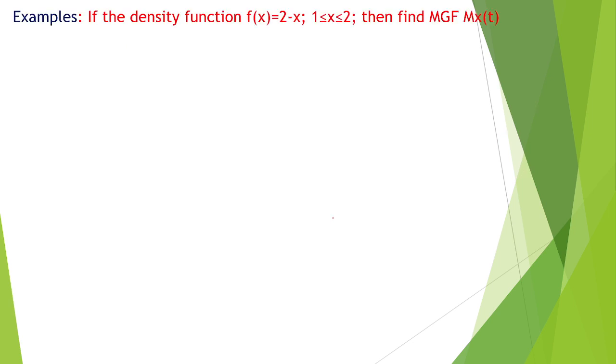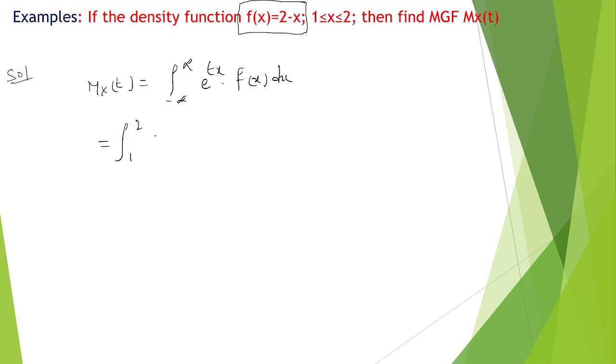So we will go with one example. If f of x is equal to 2 minus x, with limits from 1 to 2, then find the MGF. According to the moment generating function, the average can be defined as the integral from minus infinity to plus infinity of e power tx multiplied with f of x dx. This is for a continuous random variable, and the limits are already given as 1 to 2. f of x means 2 minus x, multiplied with e power tx dx.